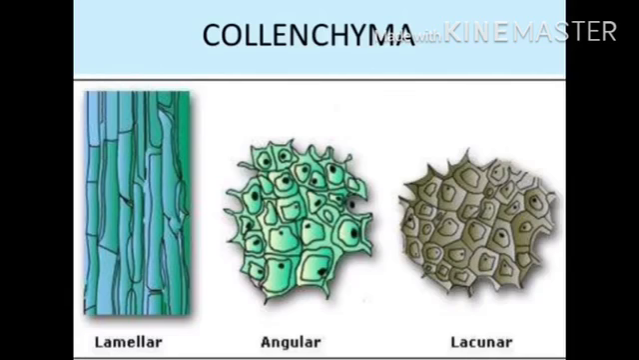We can find this tissue in the leaf stalk below the epidermis. The cells of these tissues are living and elongated and irregularly thickened at the corner. There is very little intercellular space.